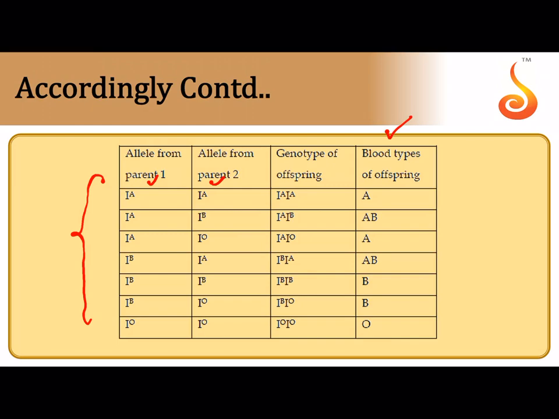Please remember, if it is heterozygous IAIO, still you have blood group A, because the small i allele, or the IO allele, is recessive, so it is always allowing the dominant to express itself. When does the small i allele express itself? Only in a double recessive condition, that is observed only in one blood group, that is blood group O.